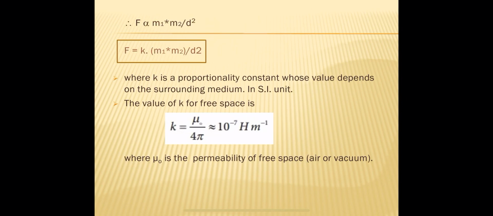The k value, that means the force between two magnetic poles, depends on the k. But k is not simply a constant. It depends upon the nature of the medium. If the poles are placed in water, the force is different, and if the poles are placed in air, the force will be different.